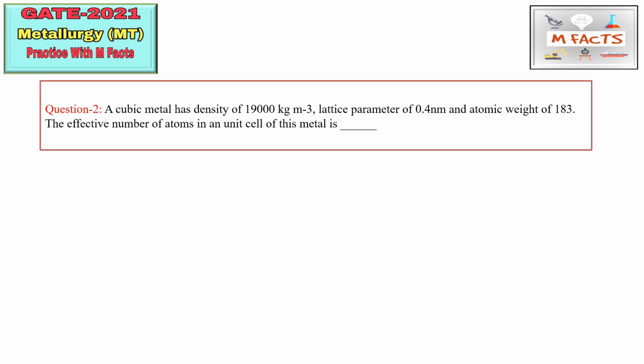So the next question is: a cubic metal has a density of 19,000 kg per meter cube. So the density they have given: rho is equal to 19000 kg per meter cube. Whenever you are doing numerical type questions, NAT type questions in the GATE exam, please try to write down the given data, so that you may have an idea about the formula. So the crystal is cubic, the density is given as 19,000 kg per meter cube, and the lattice parameter is 0.4 nm, which is in nanometers. Also try to change it into one unit system. So a is equal to 0.4 into 10 power minus 9 in meters.